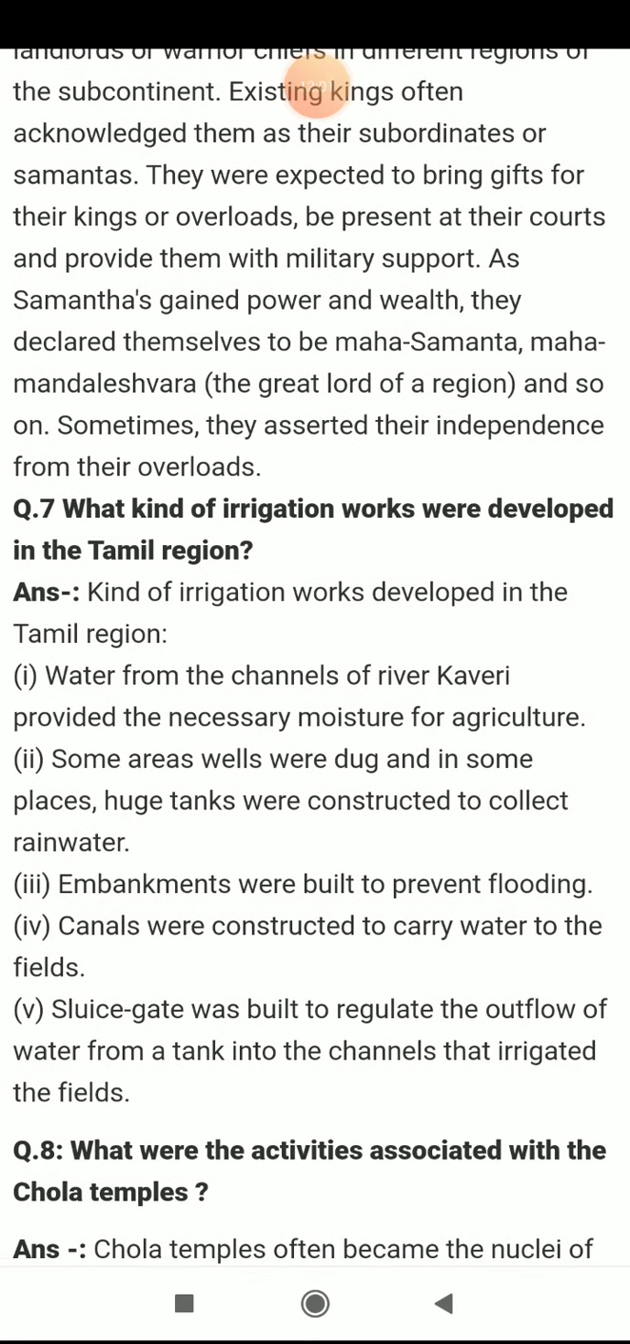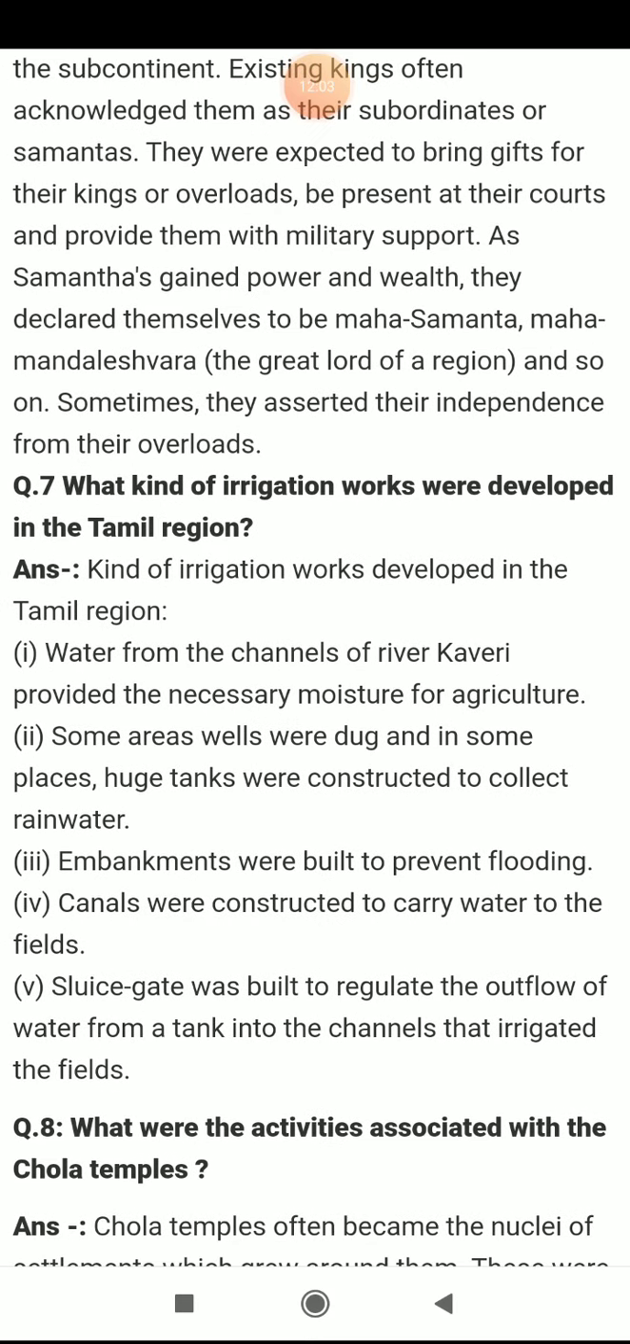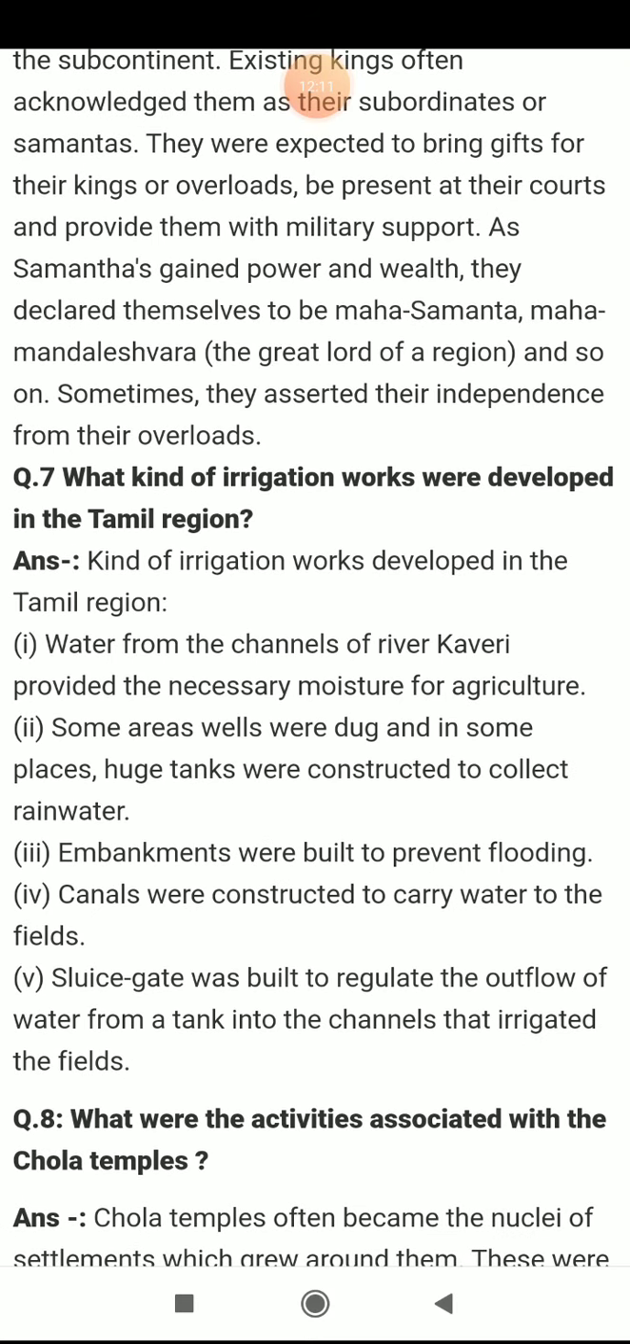Next is about what kind of irrigation works developed in the Tamil region. Indirectly we are talking about the irrigation system of the Cholas, how it was working. Water from the canals of Kaveri provided the necessary moisture for agriculture. Wherever that was not possible, wells were dug, and huge tanks were also made to collect rainwater. Embankments were built to prevent flooding.